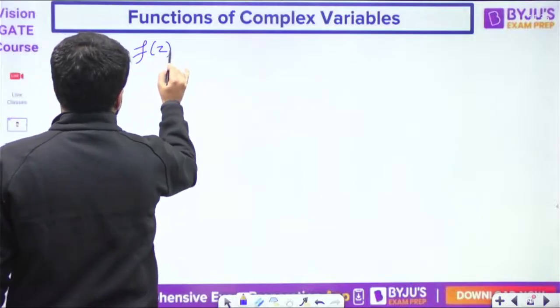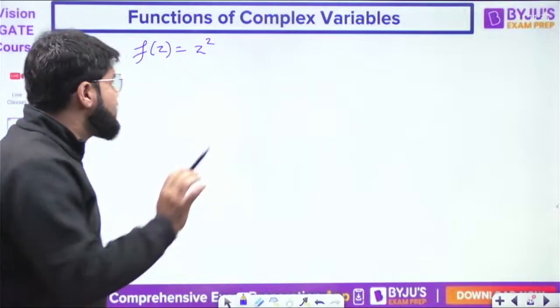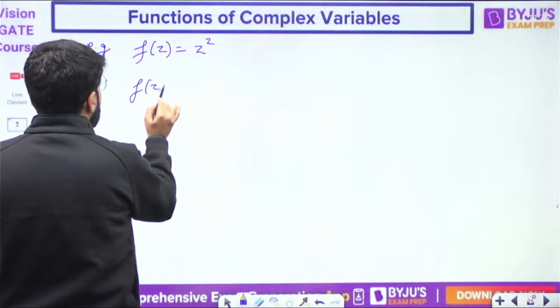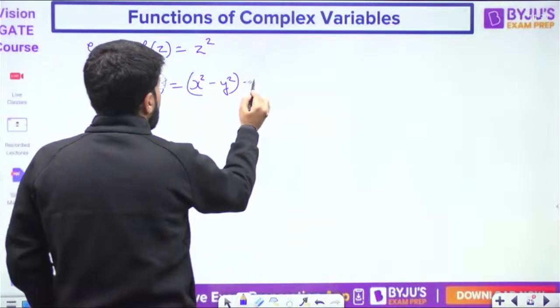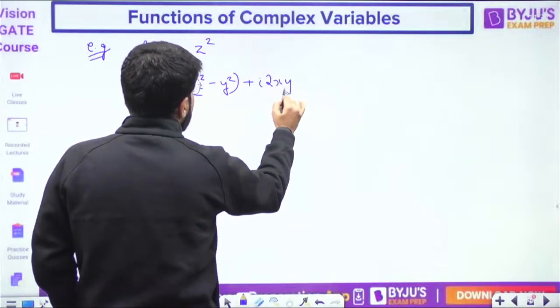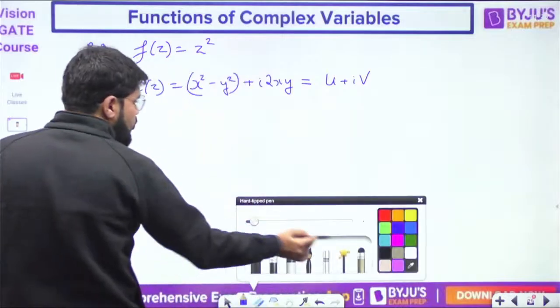Suppose f(z) is equal to z square. What is the expansion of z square? Already we have learned, it is x square minus y square plus i 2xy. Let us write this in the u plus iv format.